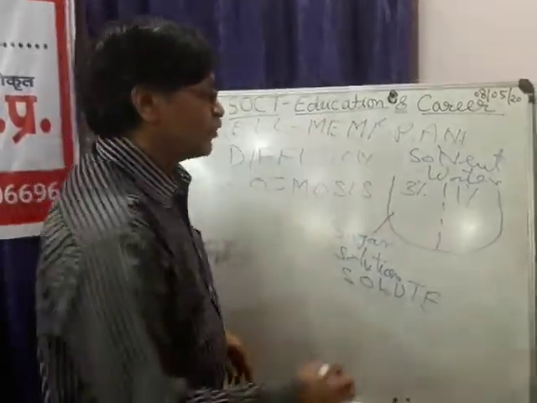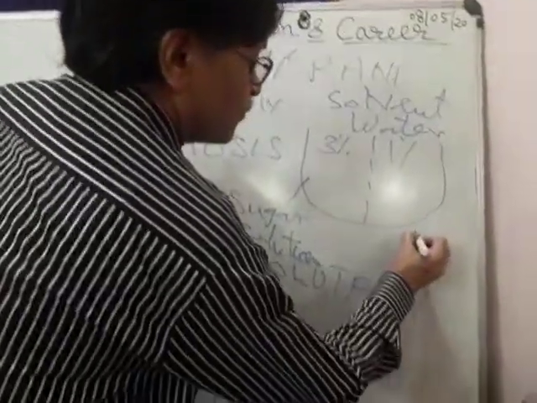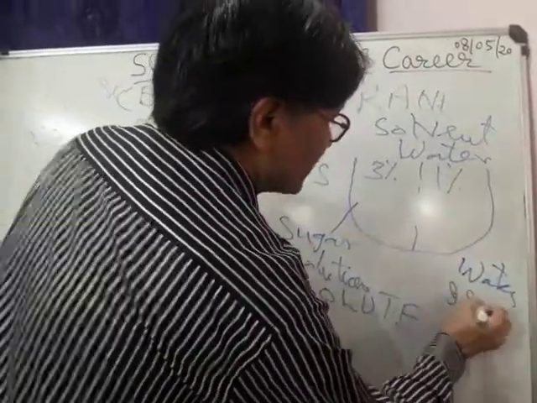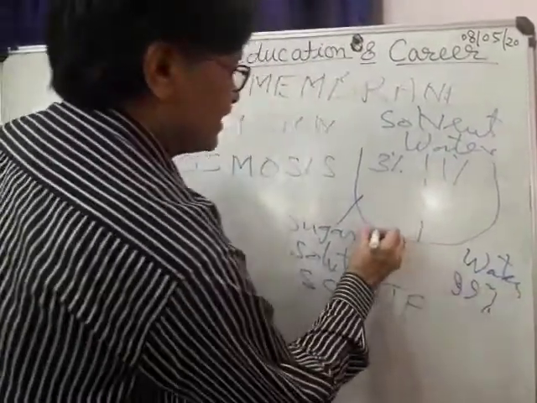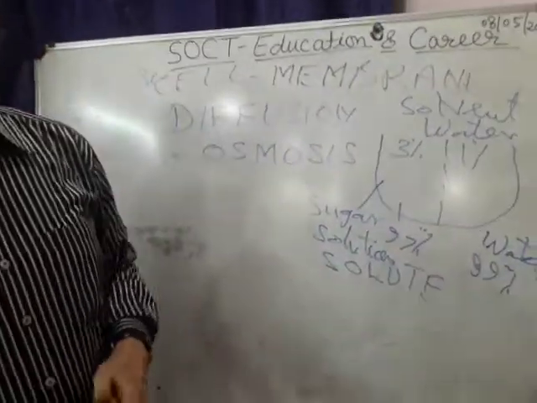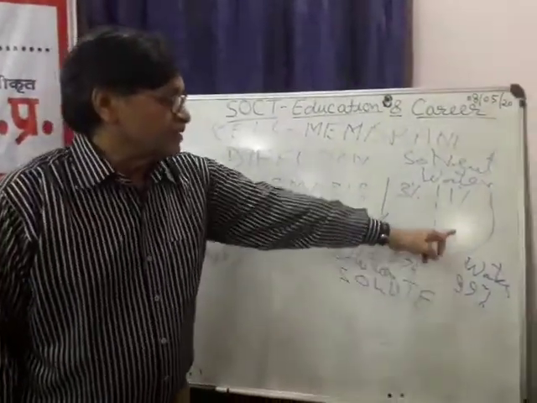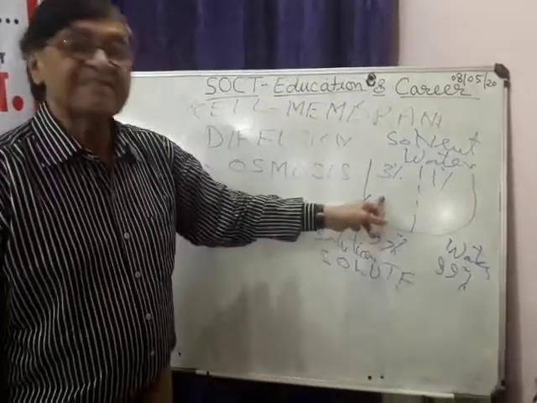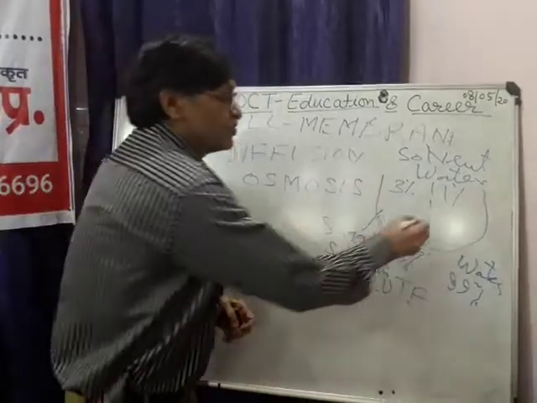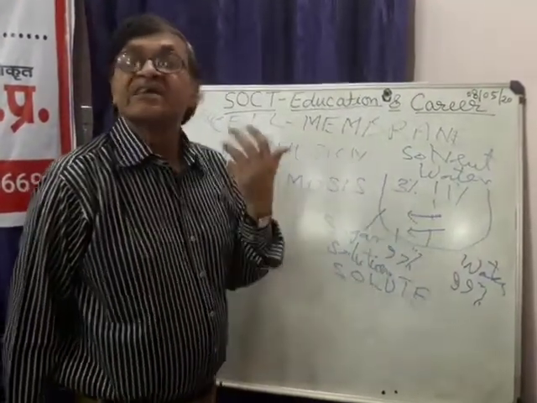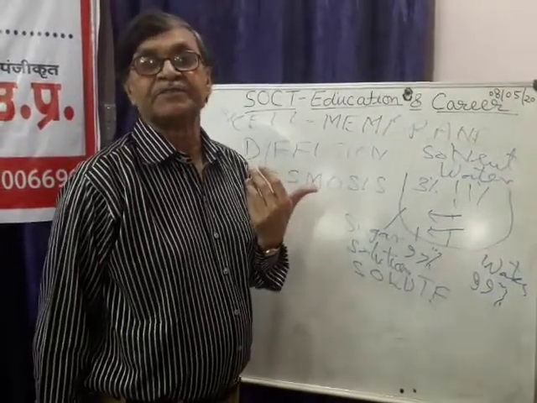So the concentration of water will be, here it will be 99%, and here it will be 97%. So the concentration of water is 99% here, 97% here. So some of the water molecules will pass through it. It is called osmosis.